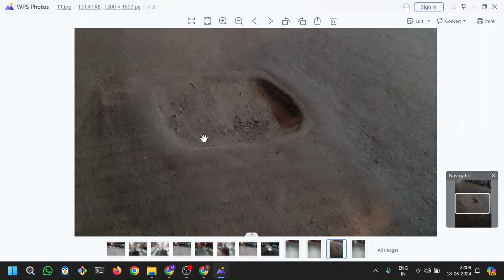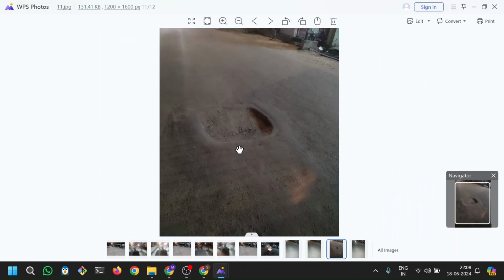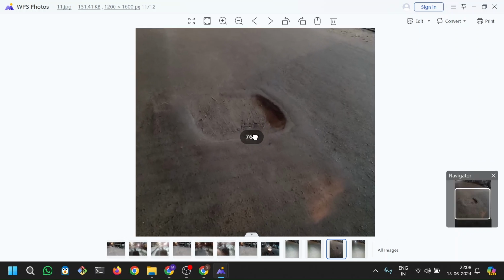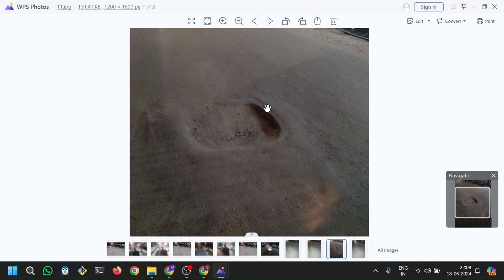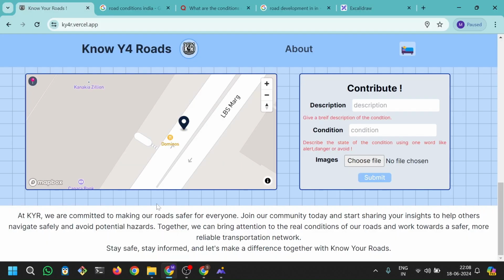We all must have seen something like this. It is basically a pothole cover sort of thing, but it is not well maintained. It should be at the same level, and it should not create an unexpected bump in the road. This can be a cause of a lot of issues for people who don't know about it, and that's why the platform exists.